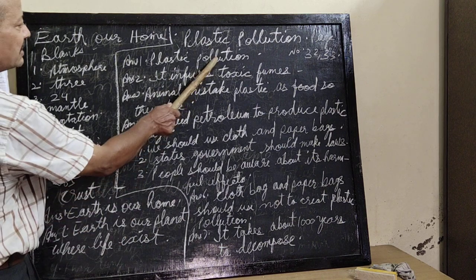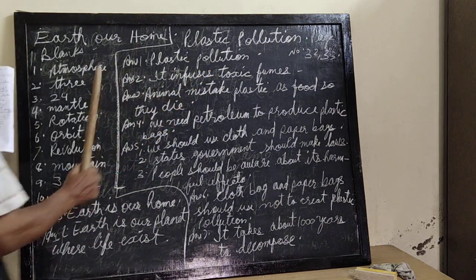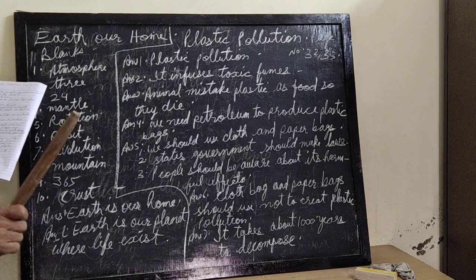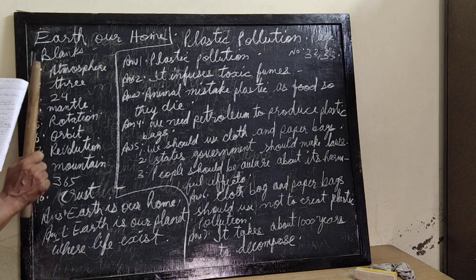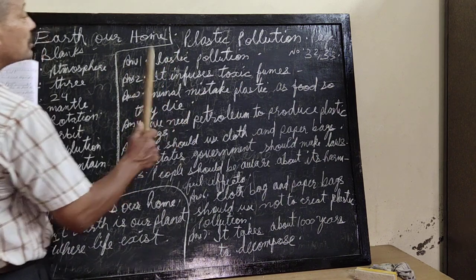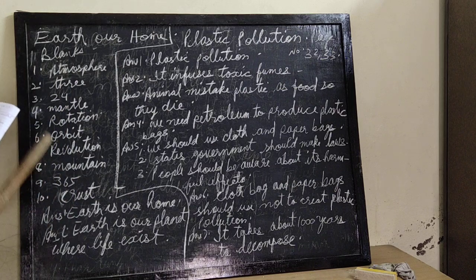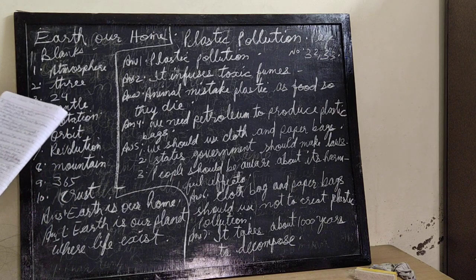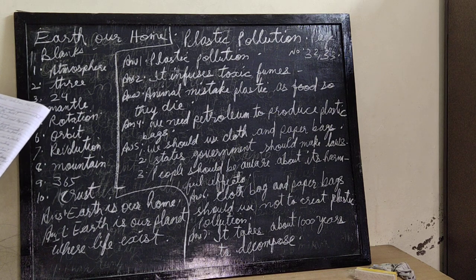It is plastic pollution, because when we burn plastic, it pollutes the whole atmosphere, spoiling the air.